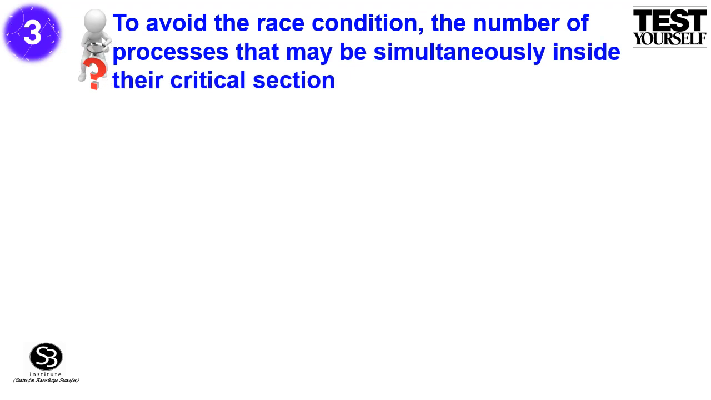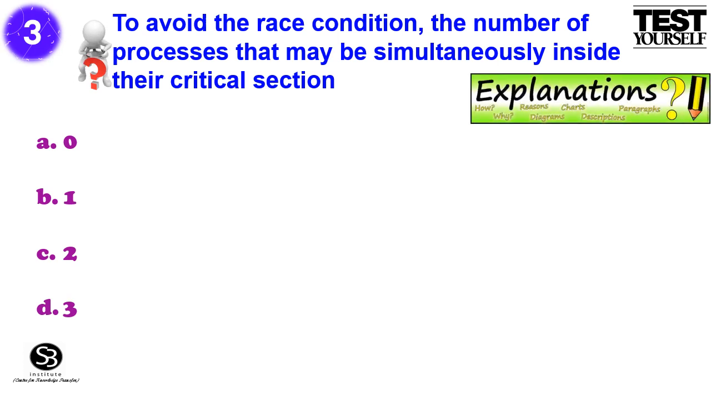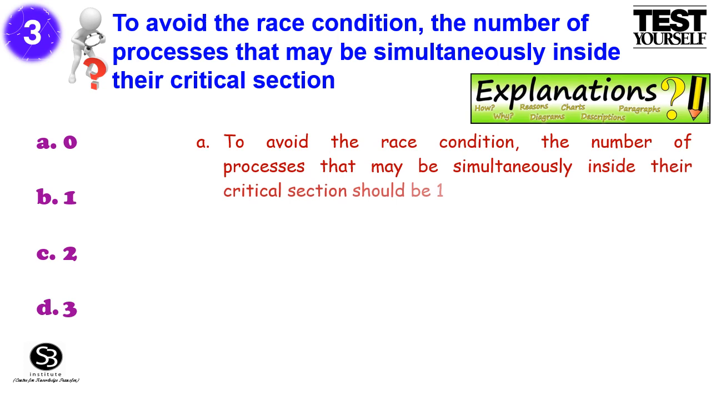Question. To avoid the race condition, the number of processes that may be simultaneously inside their critical section. The given options are option A, 0, option B, 1, option C, 2, option D, 3. Here are the explanations. Option A, 0. To avoid the race condition, the number of processes that may be simultaneously inside their critical section should be 1.